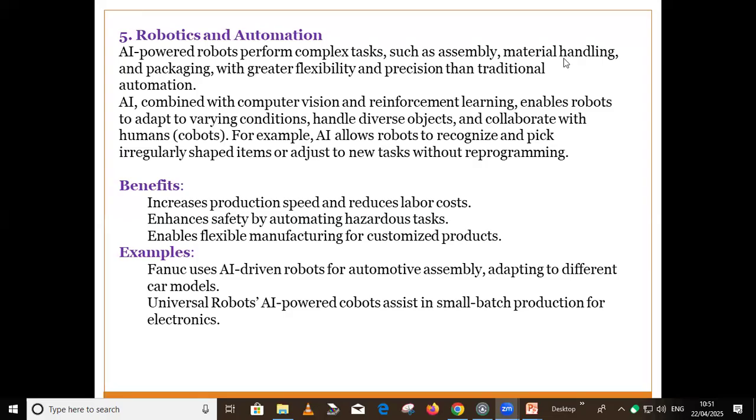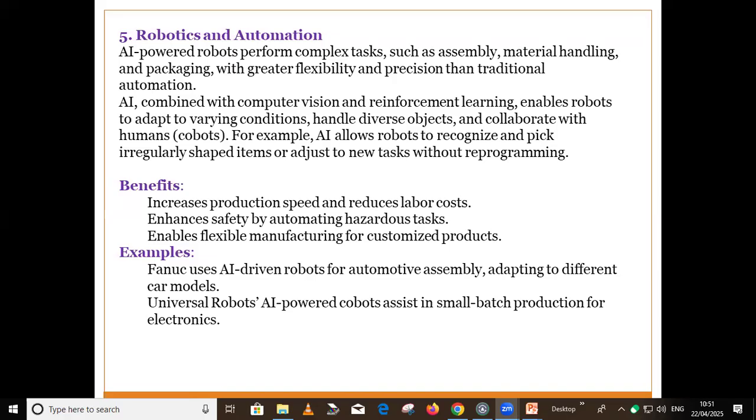Hello all. In these sessions, we'll discuss the applications of AI in robotics and automation. So basically, AI-powered robots can be used for performing complex tasks, such as assembly, material handling, and packaging. They have better reliability and precision than traditional automation.